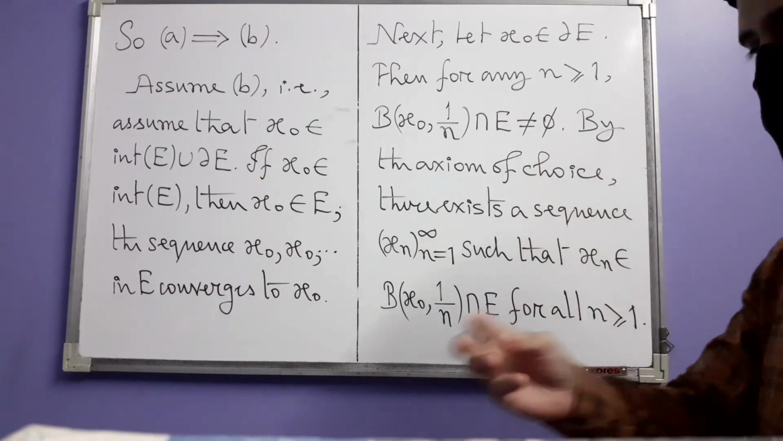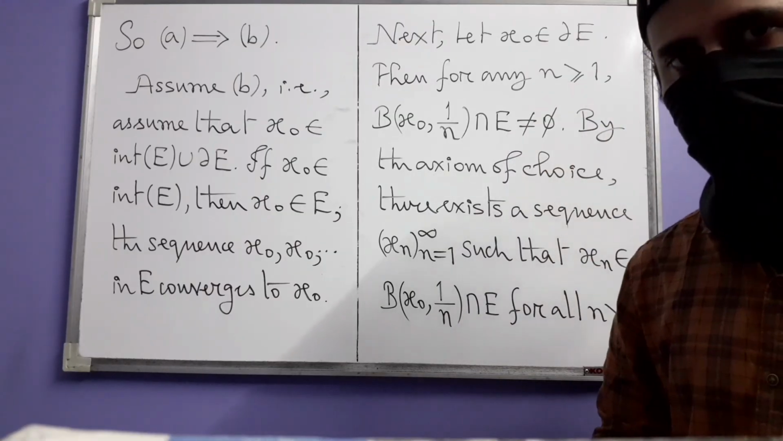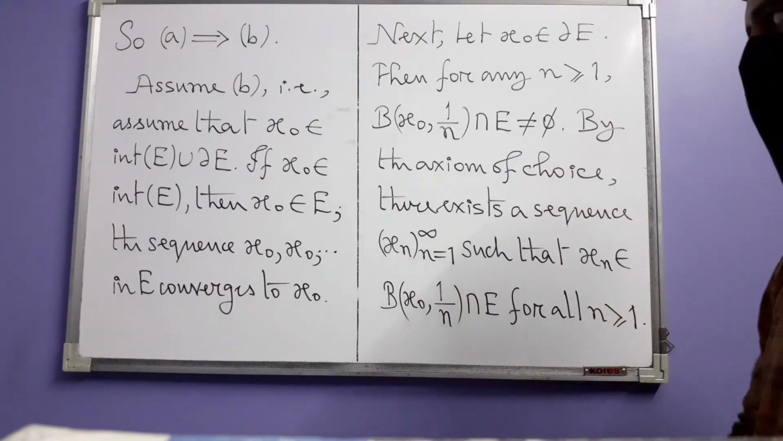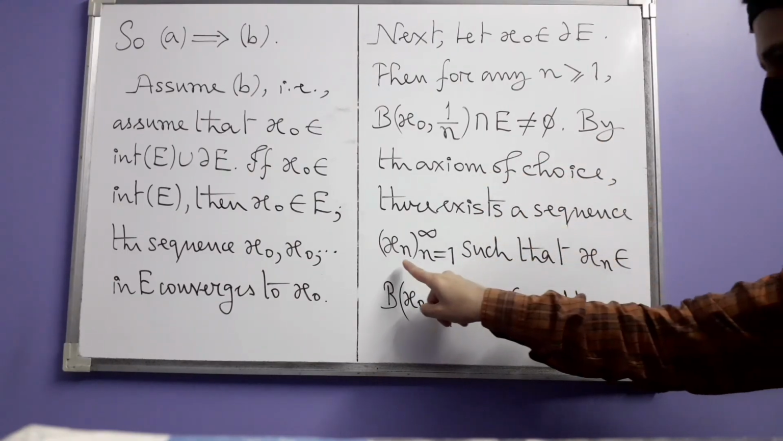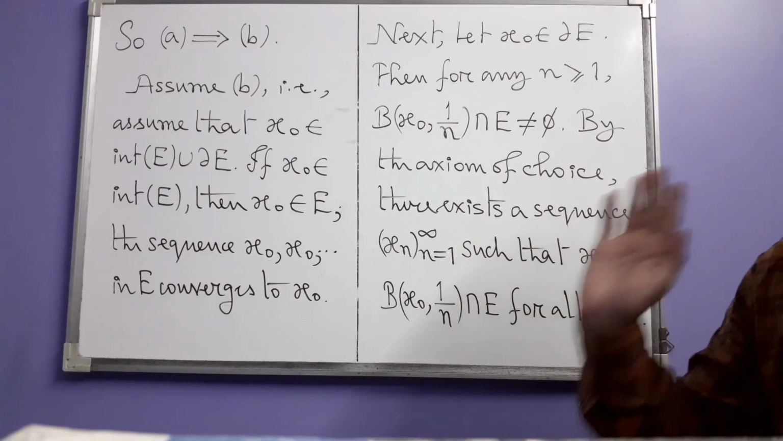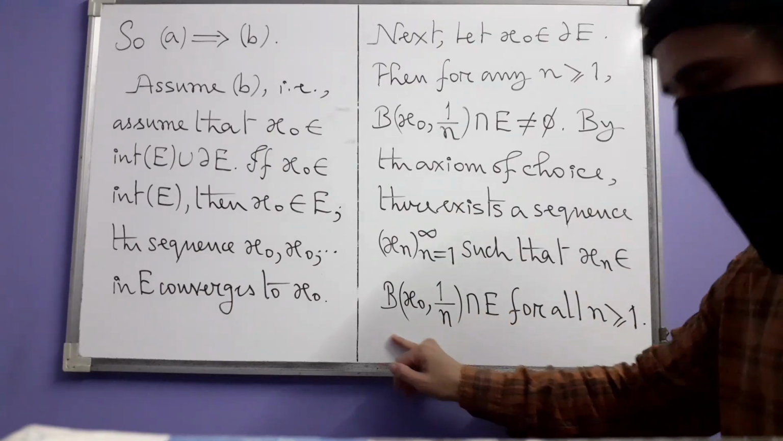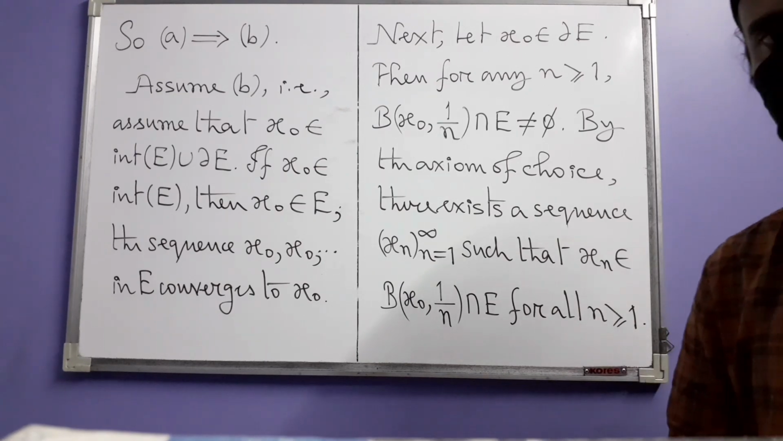But how many such elements will you have? As many as you have positive integers. So those elements will give you a sequence. So that's why we write by the axiom of choice, there exists a sequence xn such that xn belongs to this nth set for all positive integers n.